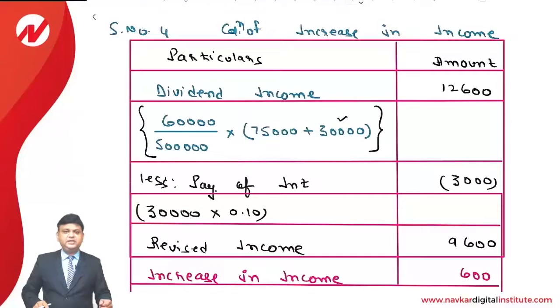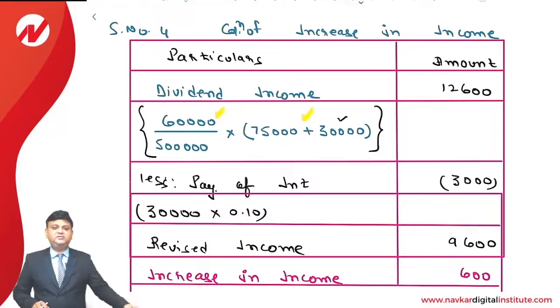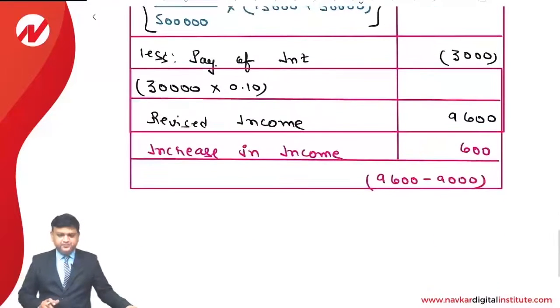Step number 4, in that there will be an increase in the income, wherein the revised dividend income will be calculated considering the investment that we have made and the income that the unlevered firm is able to generate. Whatever the borrowing that we have made, for that there will be interest payment. That is the way the revised income is calculated. In comparison to the existing income, it is more by 600 rupees.